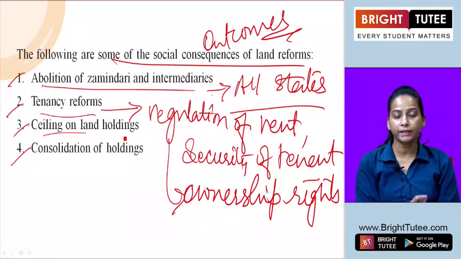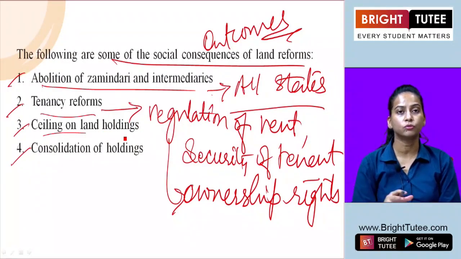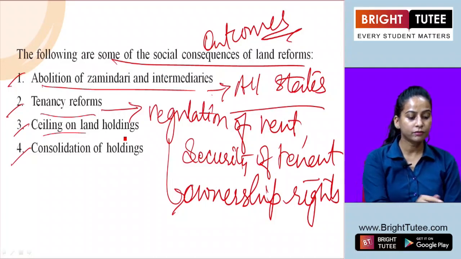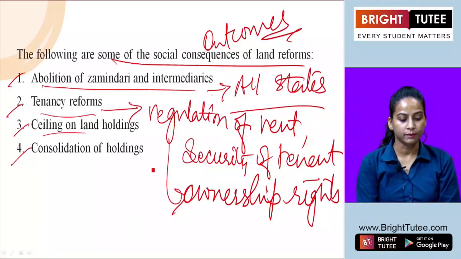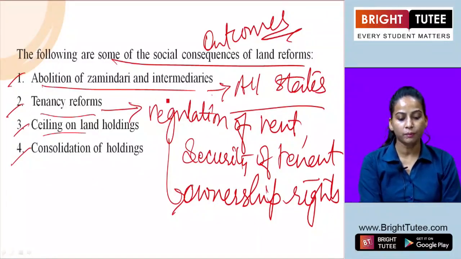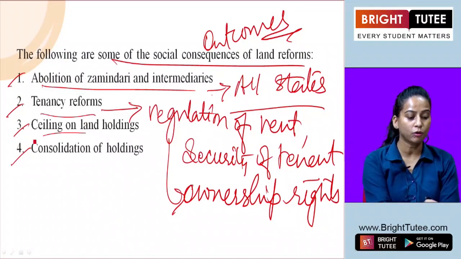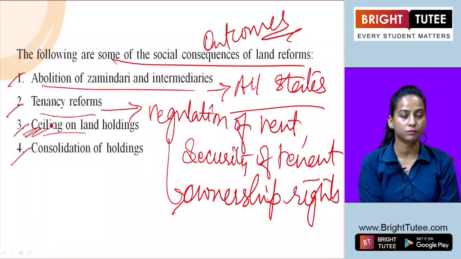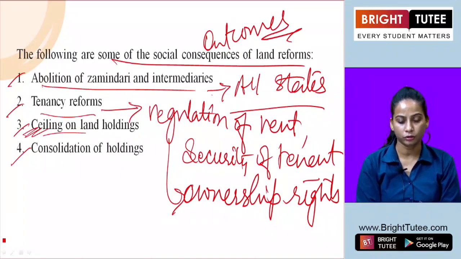And there were many small farmers who lost their land and became agricultural laborers on these lands. The next is ceiling on land holdings. Under this reform, this aspect of land reforms has not been very effective in many states, because it was not adopted by many of the states, where they were talking about redistribution of land after taking it from big landlords.